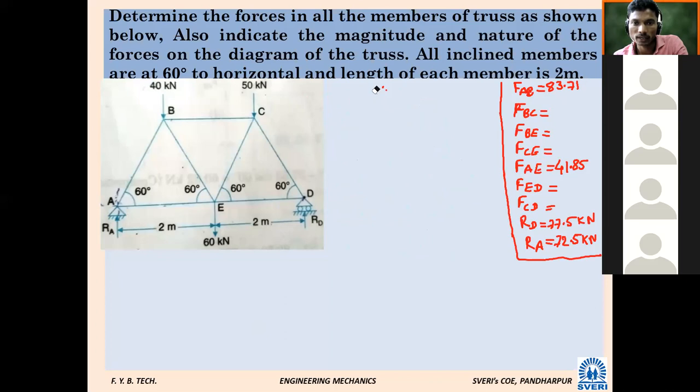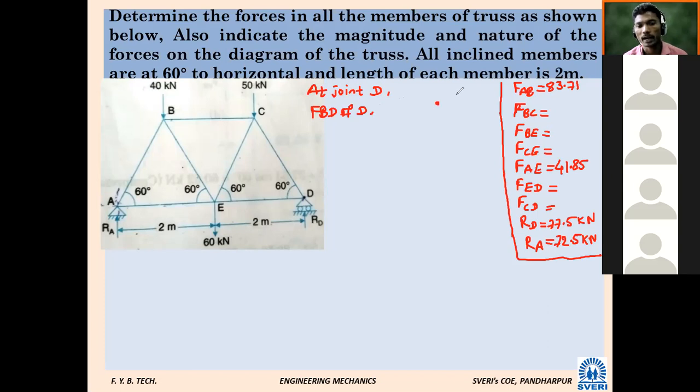Now which joint we will take next? Consider joint D. No problem, we will consider joint D. No issue. At joint D, okay, so FBD. Free body diagram of D. What will be that? Here point D.